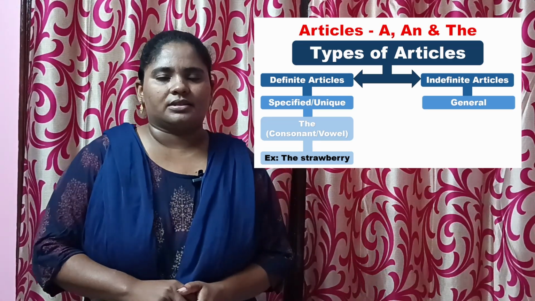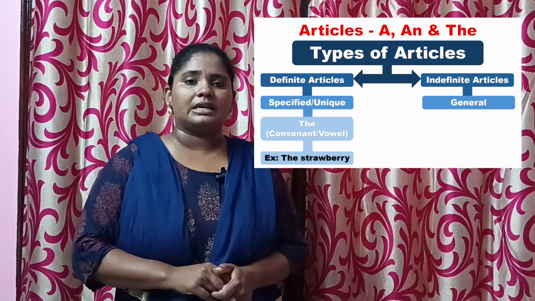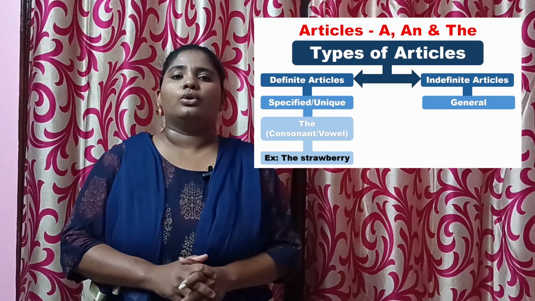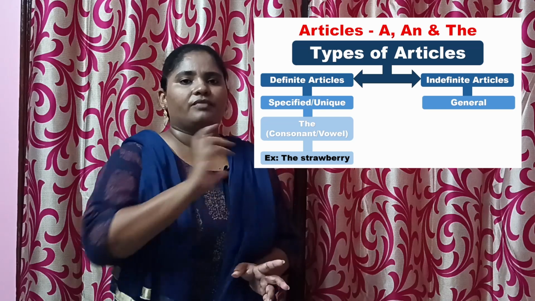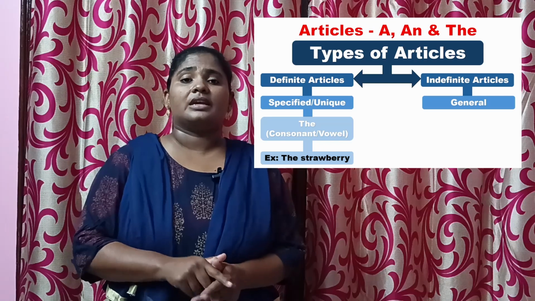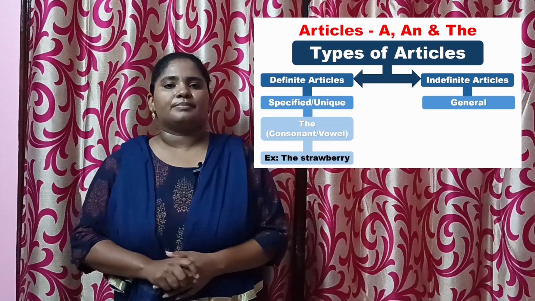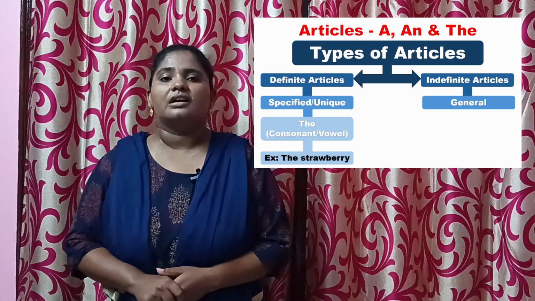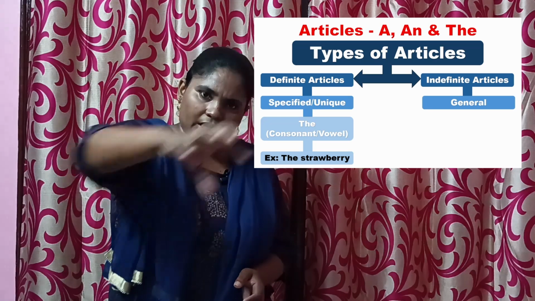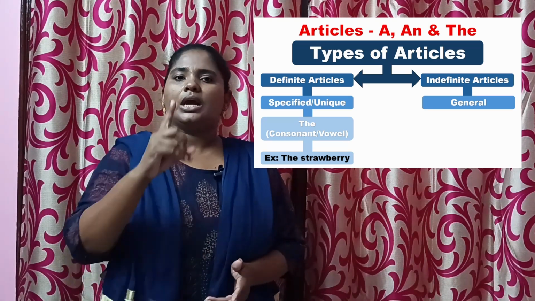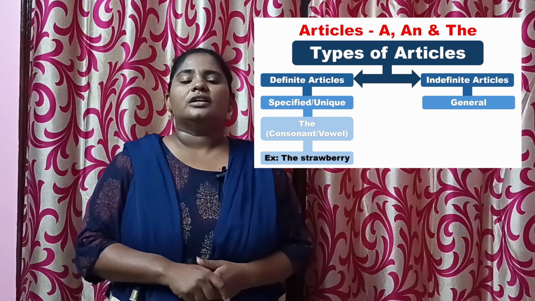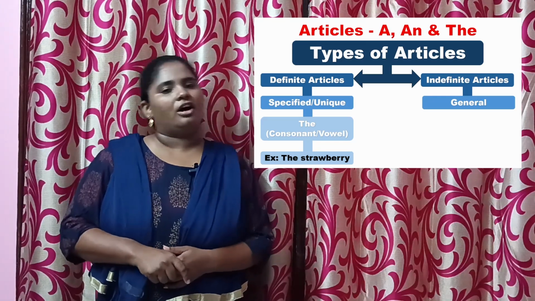We go to a fruit market and we see at the seller there are different types of fruits, and today we would like to buy only one of them. What do we do? We watch all the fruits and we specify the fruit which we want. Example, the strawberry. Why are we using "the" before strawberry? Because there are many fruits and we are selecting only one out of them. That's an example of the article "the".